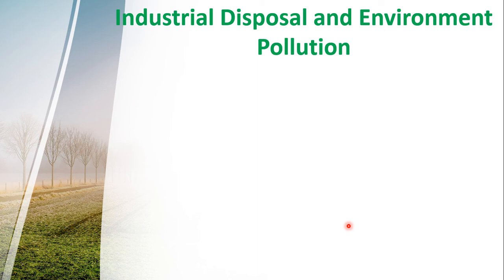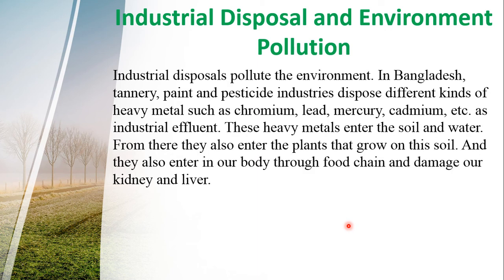Industrial disposal and environment pollution. Industrial disposals pollute the environment. In Bangladesh, tannery, paint and pesticide industries dispose different kinds of heavy metals such as chromium, lead, mercury, cadmium, etc. as industrial effluent. These heavy metals enter the soil and water. From there, they also enter the plants that grow on this soil, and they enter our body through the food chain and damage our kidney and liver.